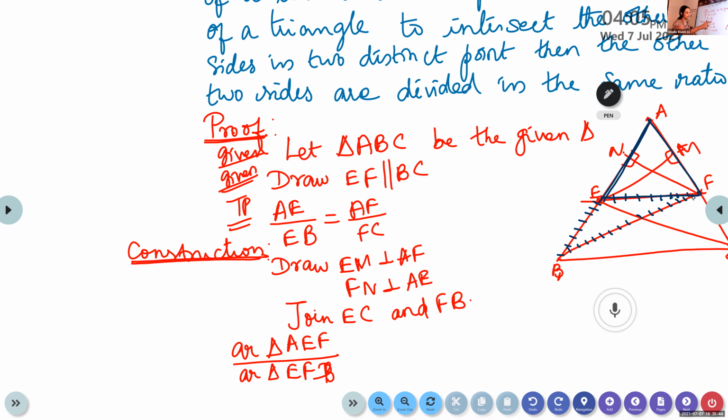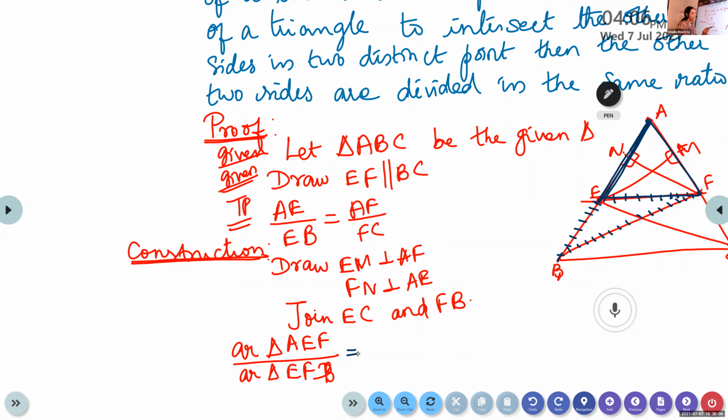Only one side we fix. So with this part, we take one triangle, AEF. With the remaining part, we take the next triangle, EFB. What is the formula for area of triangle? Area of the triangle is half into base into height.